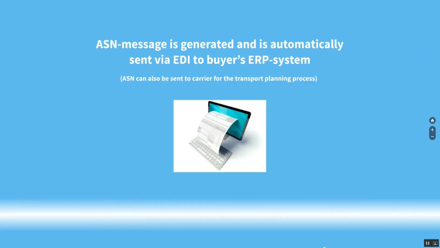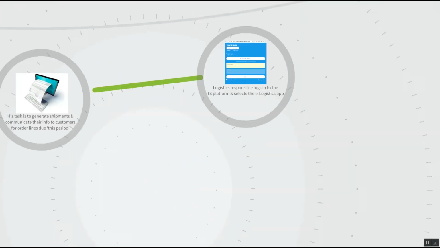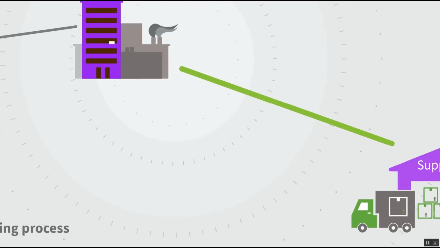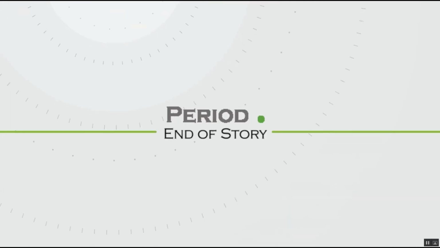The ASN is generated and sent to the buying organization to prep the goods receiving process. We assume that the supplier applies the printed labels on the pallet and the boxes and sends everything to the buyer, where the buyer checks the goods receipt process, and everything is done and ready for a next part of the process.